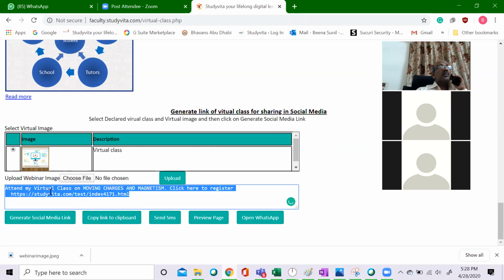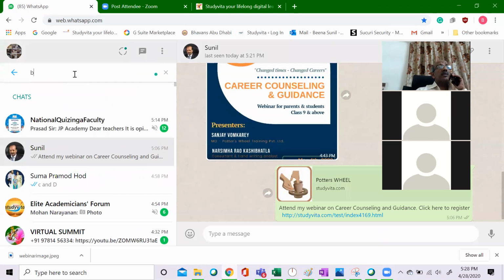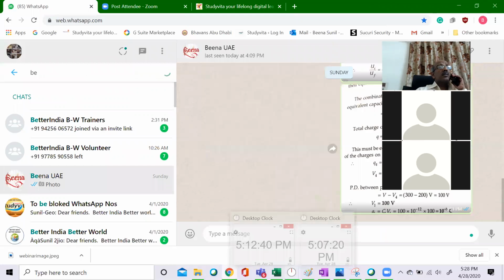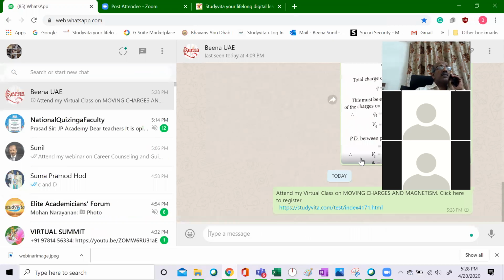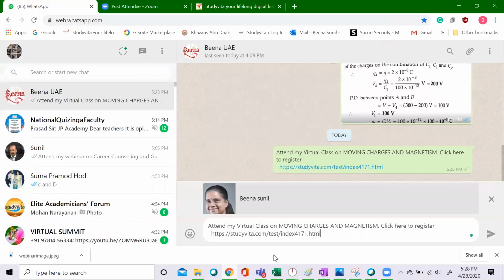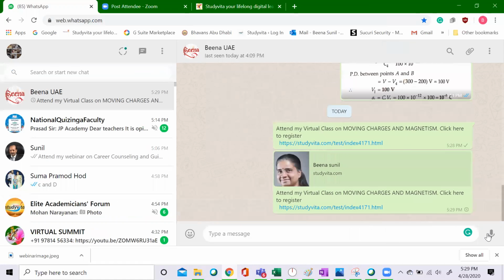Here is a social media link that is created. Now I'm copying this. And if I'm pasting it in WhatsApp, we should give a little time for it to fetch the image and everything. The first time, sometimes my photo and all might not come because it has to fetch the data. So this way, it will be coming. I hope you can see. Yes, ma'am. Okay, this way the link will be coming. Now this link can be shared.